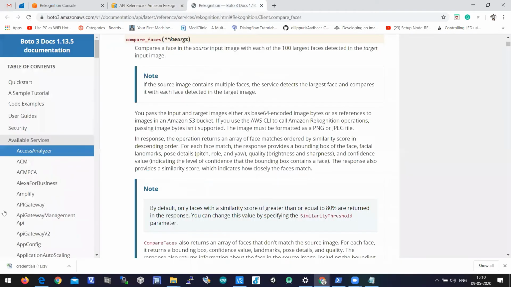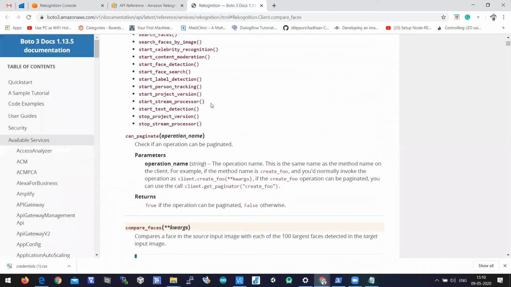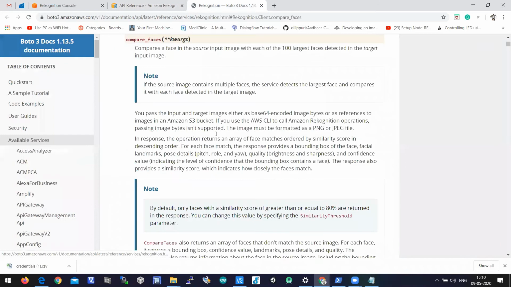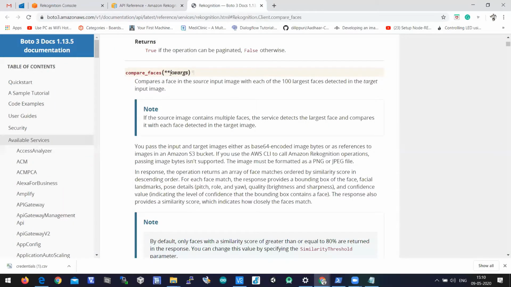This is the SDK page for Python. Here you can see you need to import the Boto3 package, create a client object, and then call compare_faces, which is the function call here.